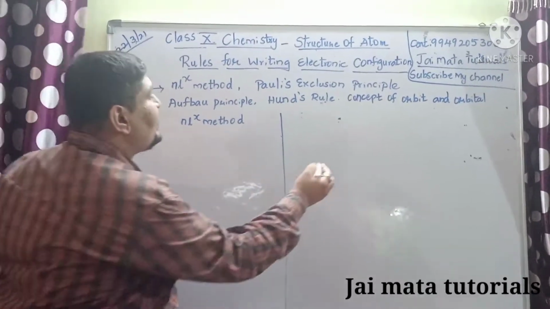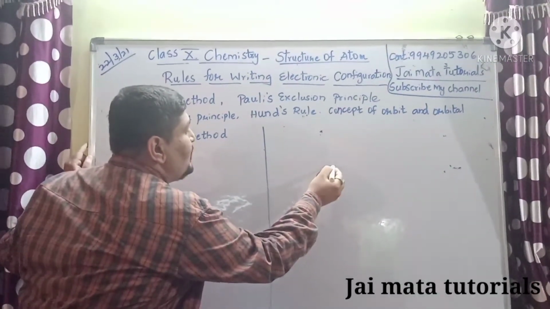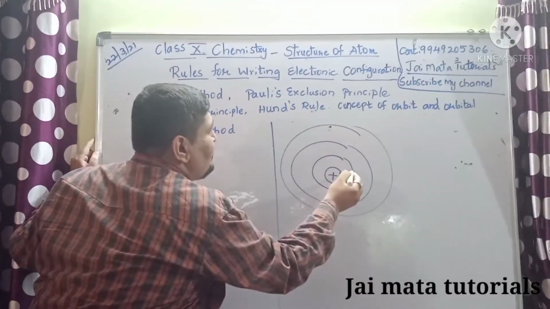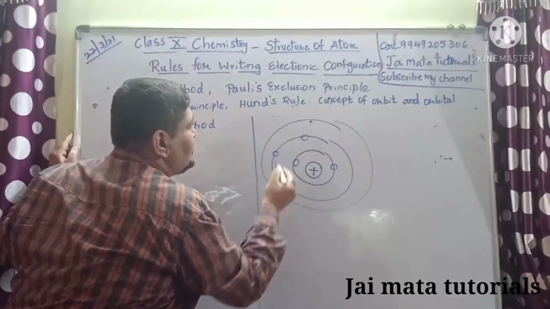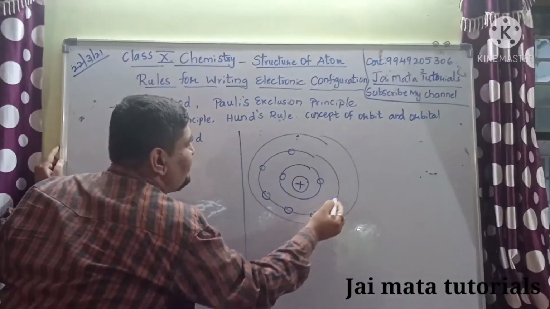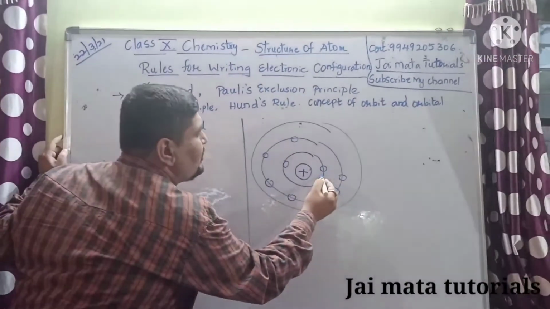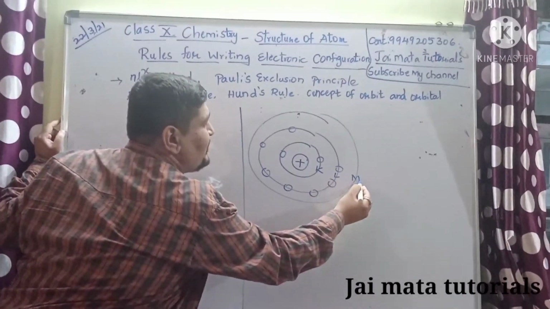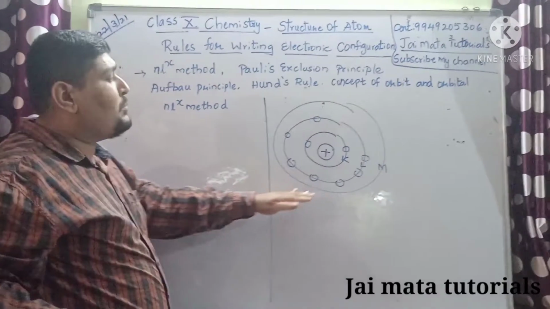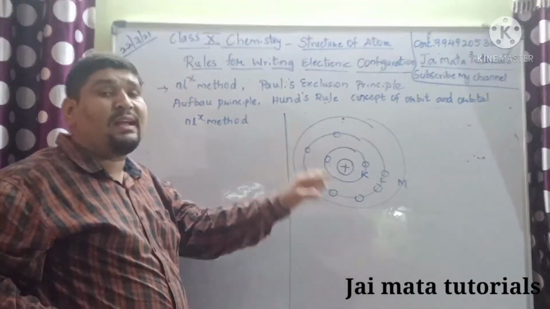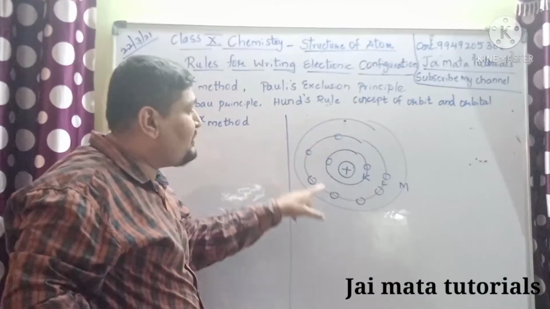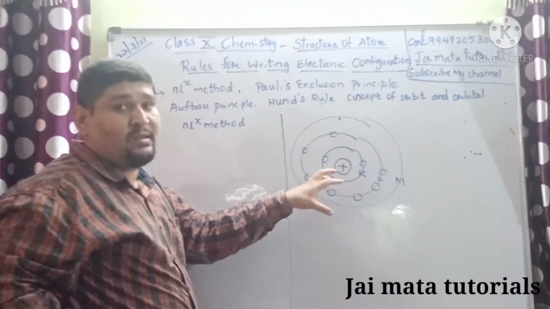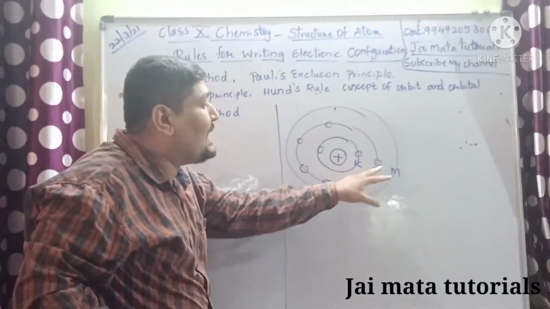Suppose this is the nucleus of an atom, and you can find the number of electrons in each shell. As you know, there were different energy levels. If I account this particular energy level as the K shell, then next is the L shell, then the M shell, followed by the N shell. As per Bohr's model, each electron is designated with specified circular paths, which we call circular orbits, designated by shells called K, L, M.